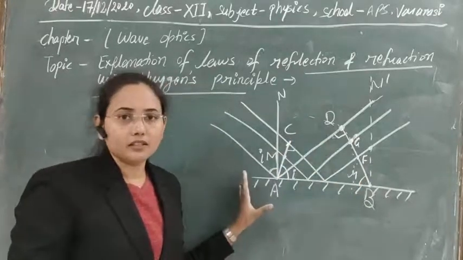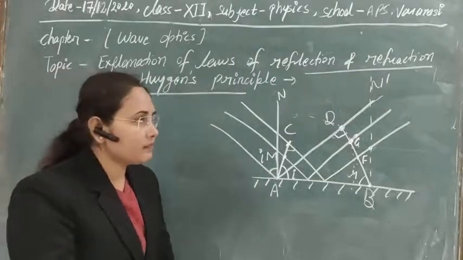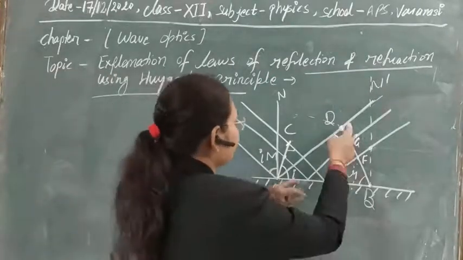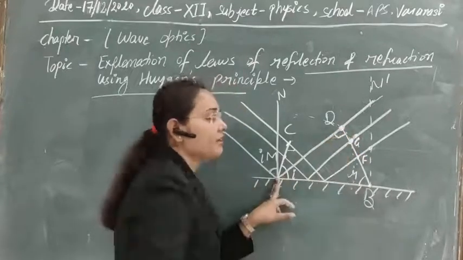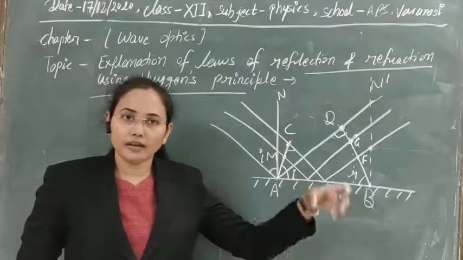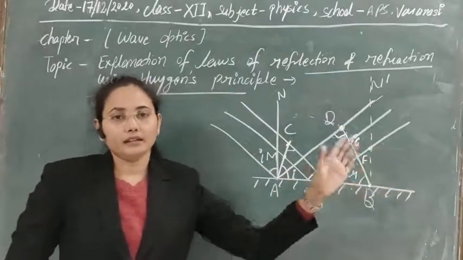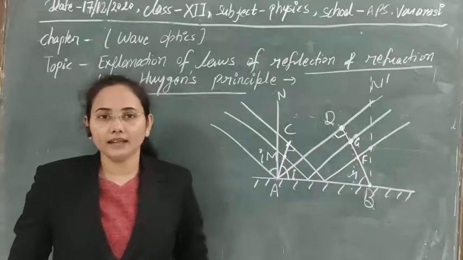So I think the geometry of incidence and reflection is clear. The geometry is very simple, we only have to take all points that are in the same phase, take the distance of one point, and taking it as the radius, draw an arc, and with the help of that we can easily draw the reflected wavefront.